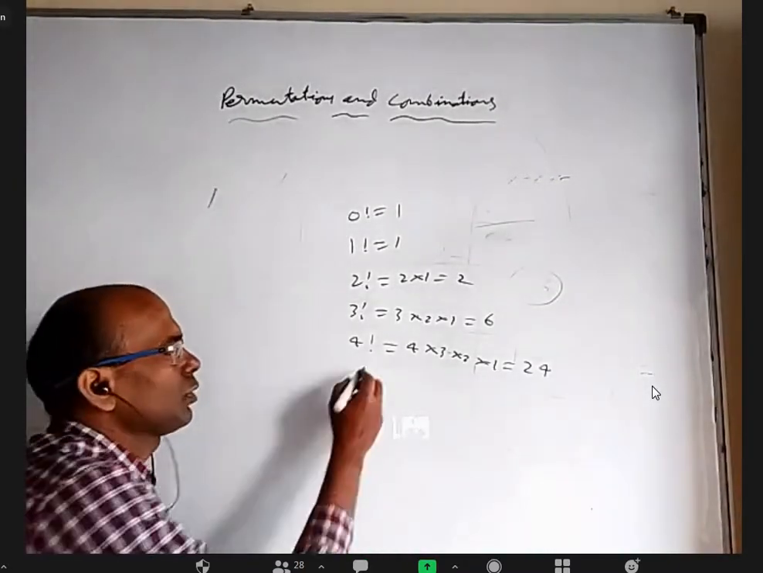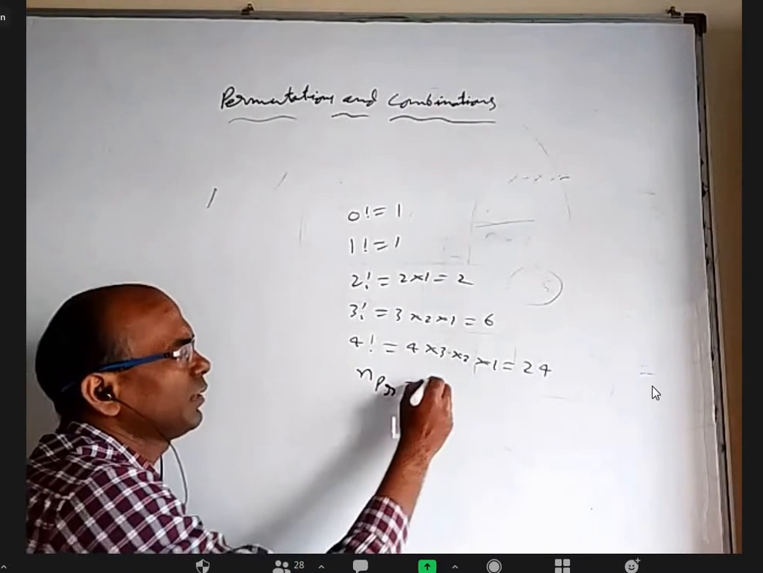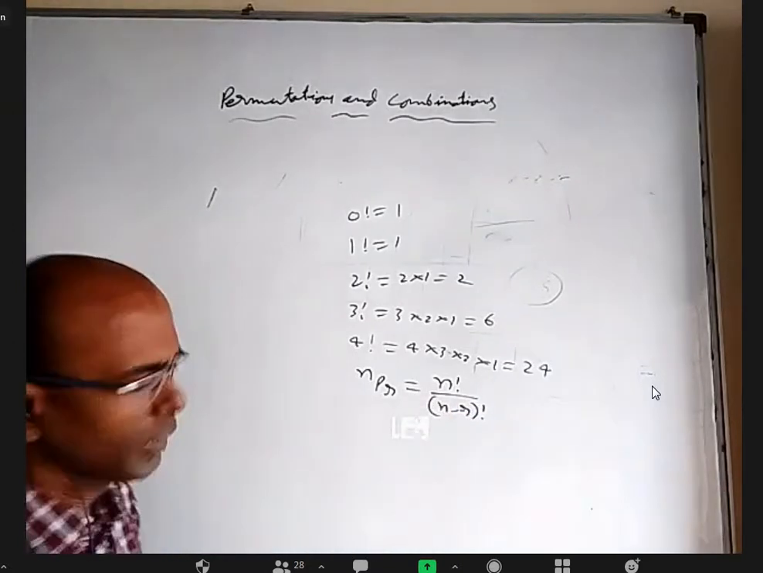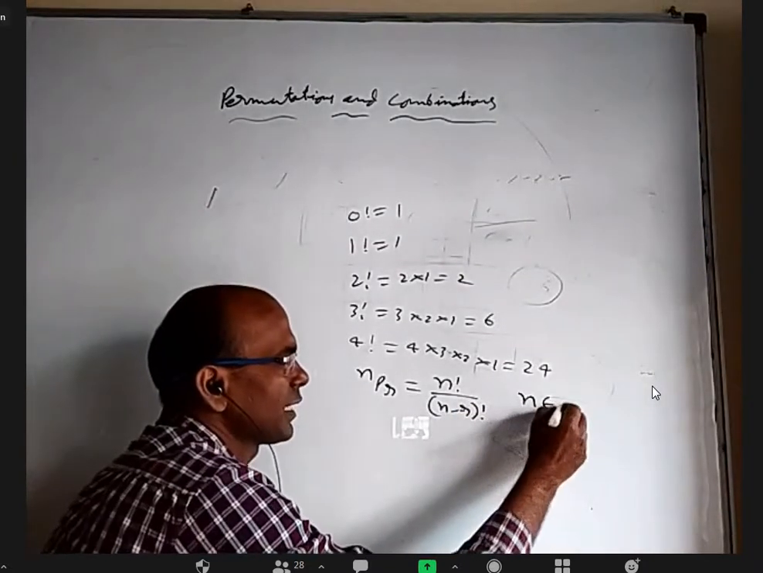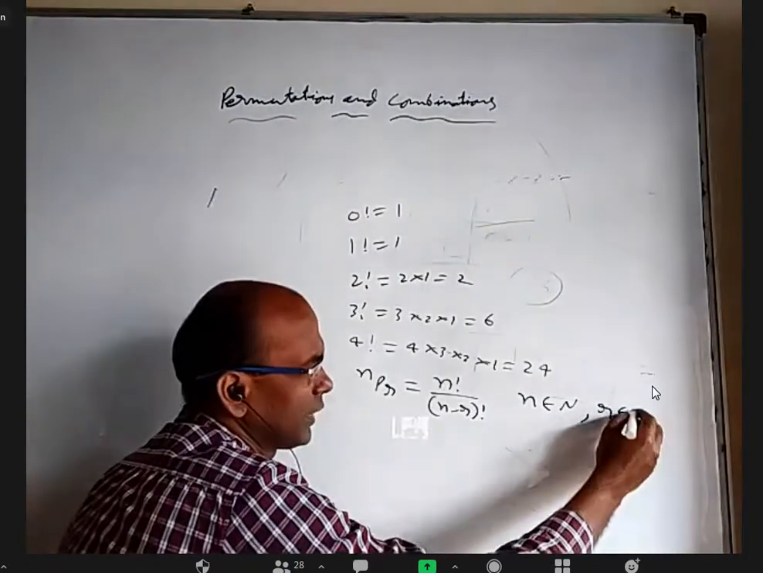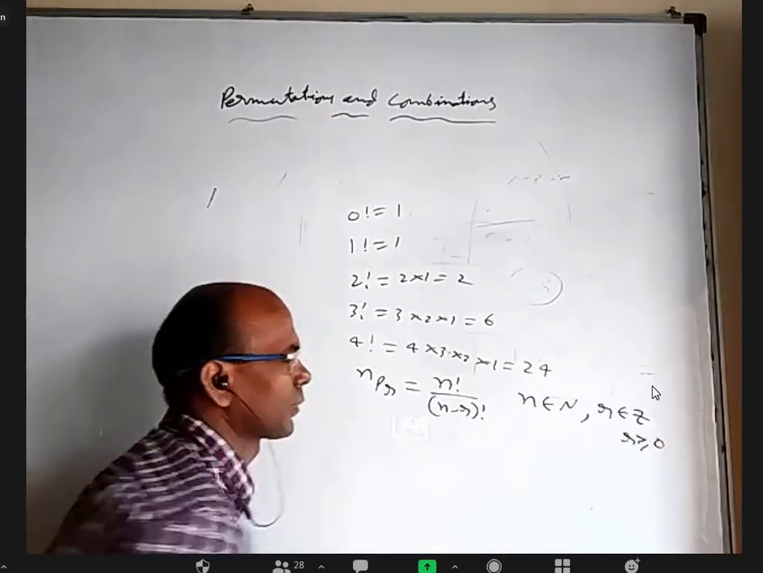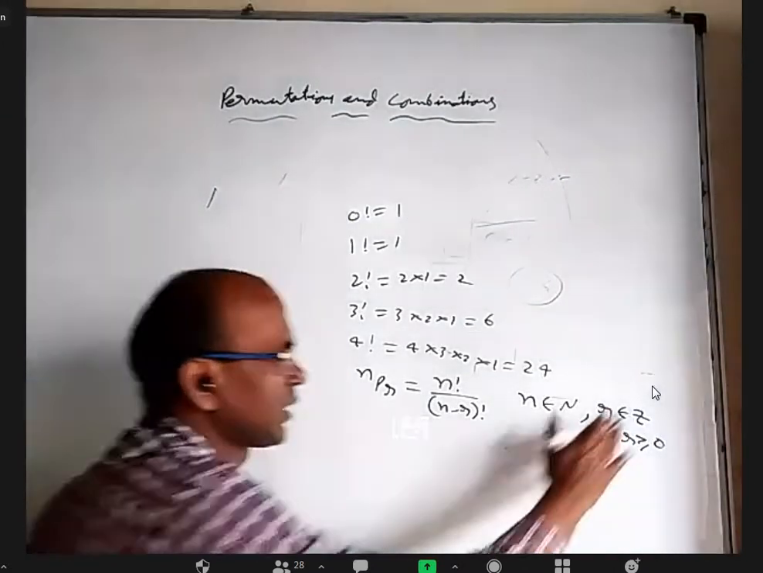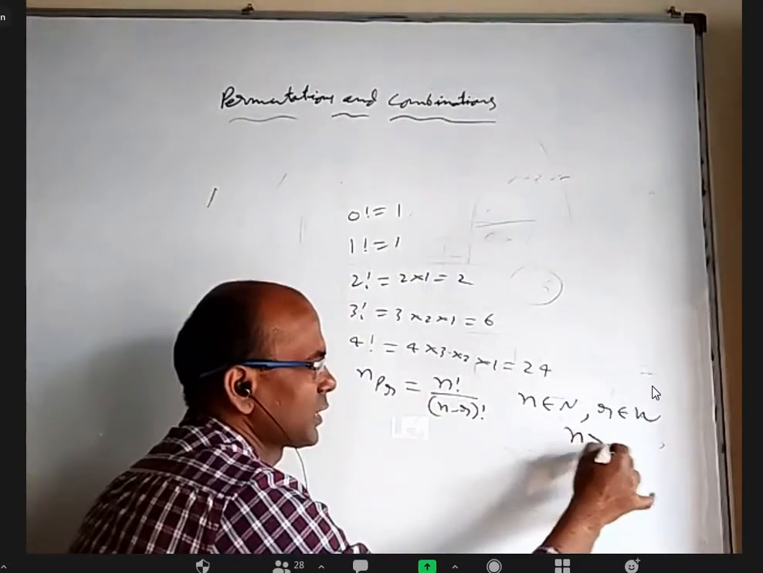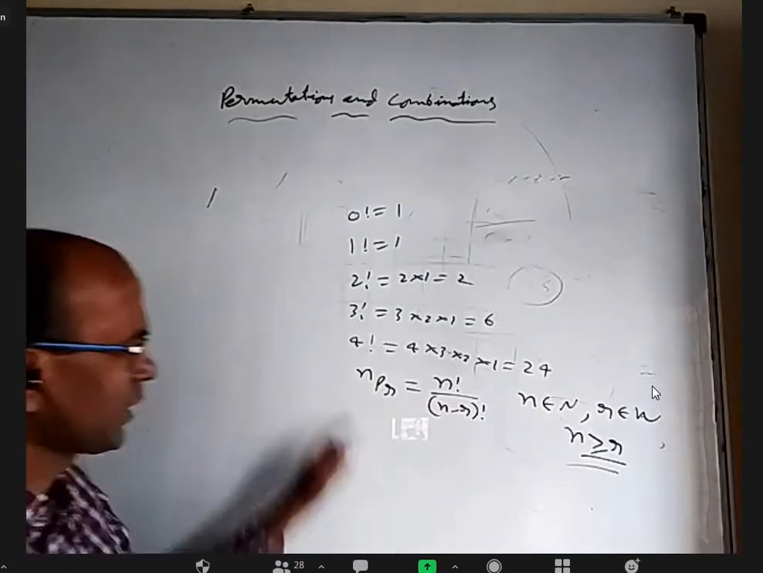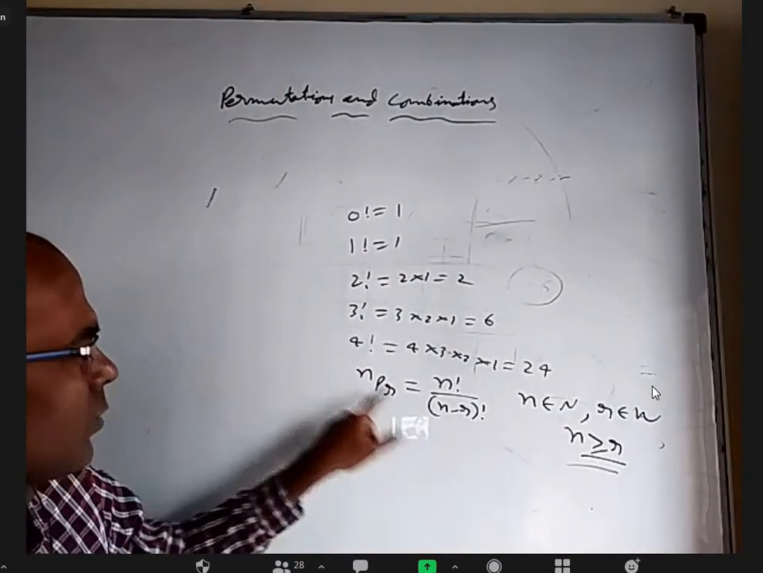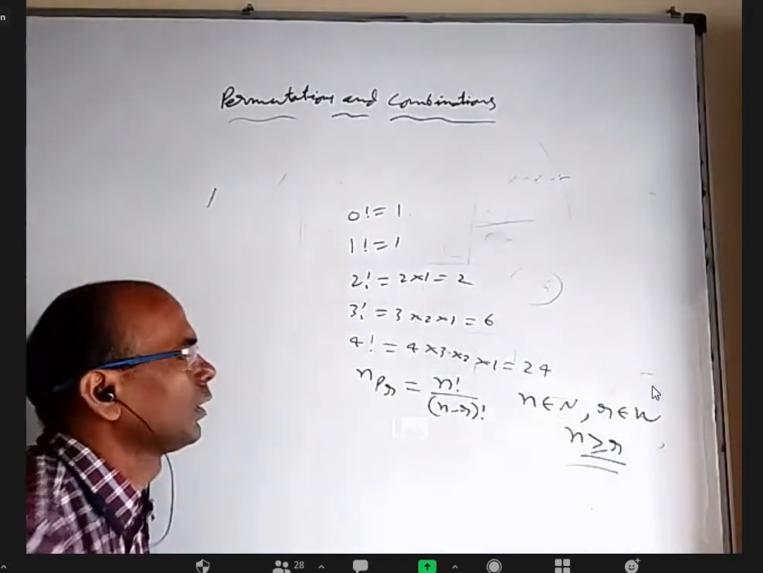So nPr is a symbol whose definition is n factorial by n minus r factorial. But for it to be defined, n should be a natural number, r should be an integer greater than or equal to 0. 0 is also acceptable, basically a whole number. And not only that, n should be greater than or equal to r. They can be equal or n can be bigger, but r cannot be bigger than n. Okay, this is a definition.